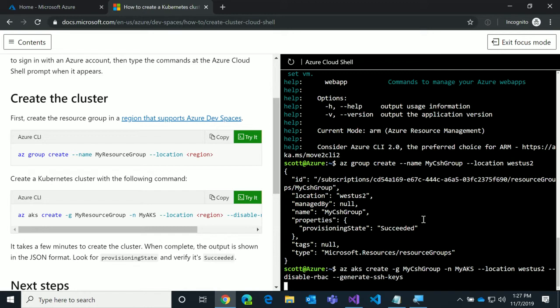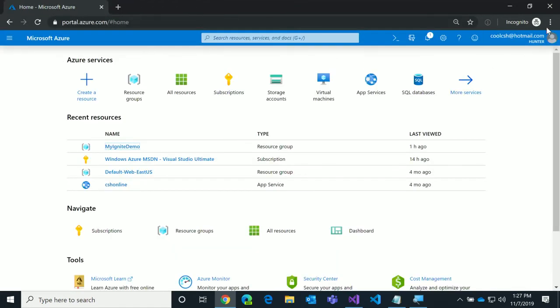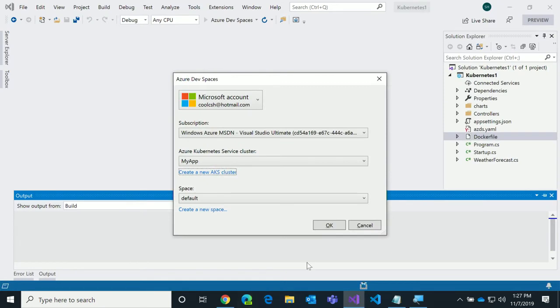But I want to show that that's how you get to that dialog: click that link, open this page up, sign in, and you're ready to go. Now I'm going to close that tab out, and go back and close out of this as well, because I've actually got one of these created already.